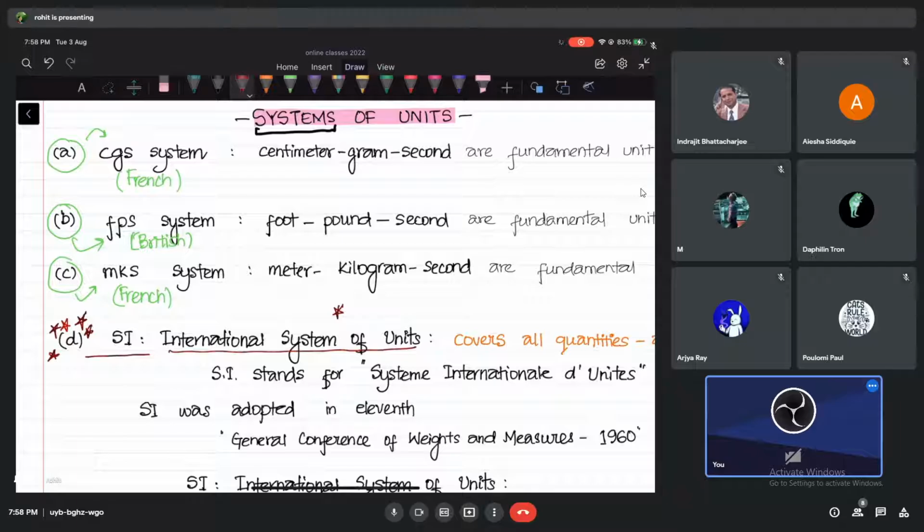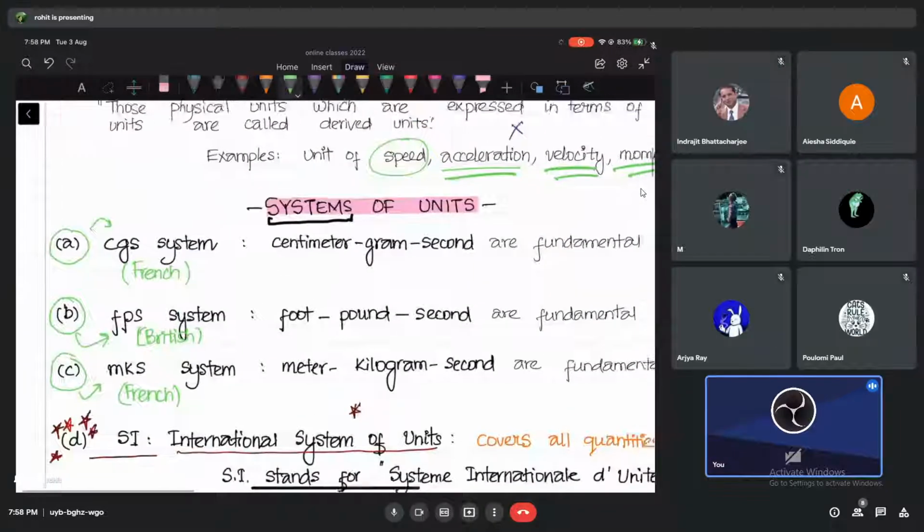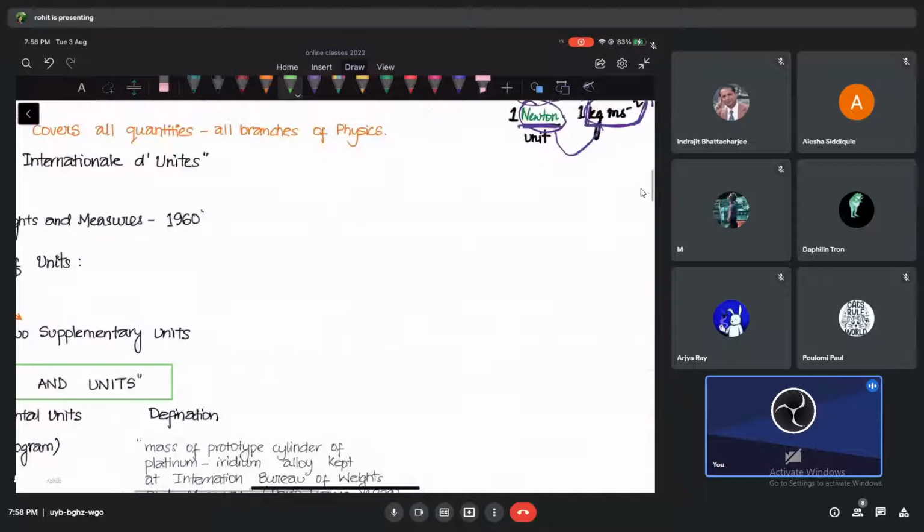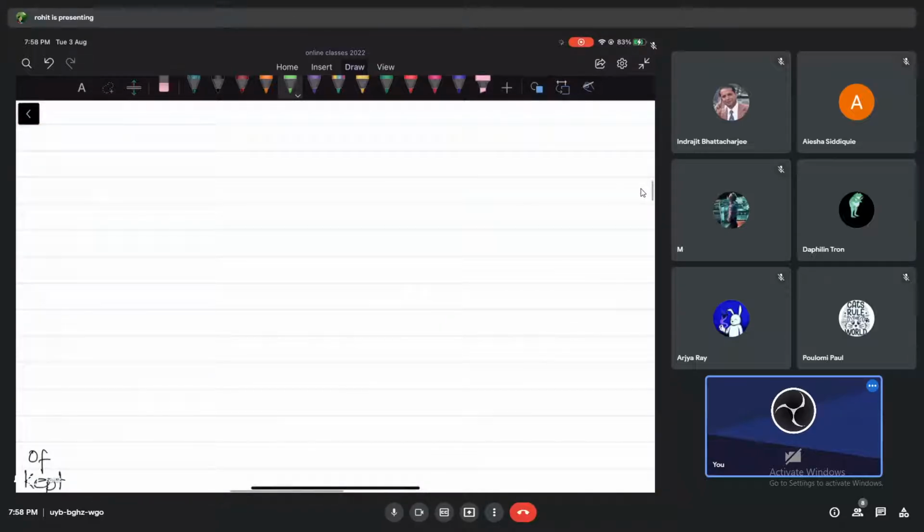See, guys, when I say CGS, let me just show you something, then I think I can proceed. When we started, in the very, very early days, that means 100, 200, 300 years ago, people did not study so much about astronomy, heat or thermodynamics, or light. You know what is the first thing people started studying? What do you think, guys? At early days, people started studying about what?